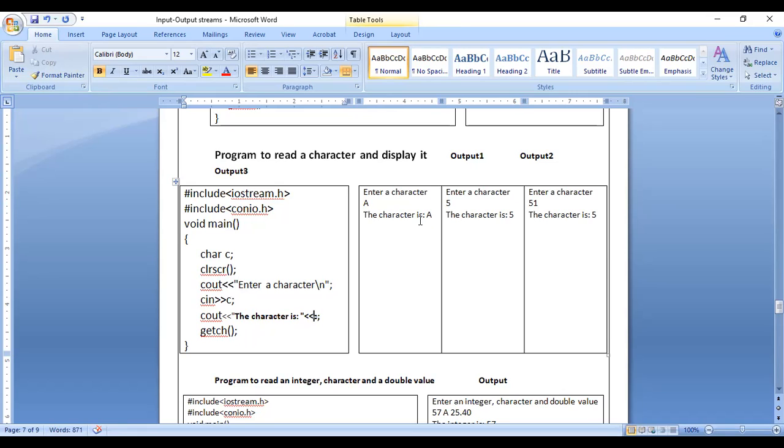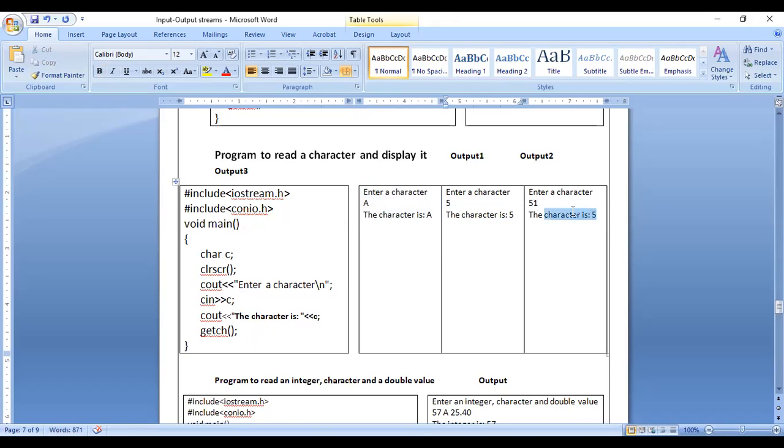Intentionally I have taken three outputs. In the first output, when you execute the program for the first time, enter between capital letters and small letters, that is from capital letter A to Z or small letter a to z, and see what will be the output. Next time when you execute the program, you enter any digit and see what will be the output.